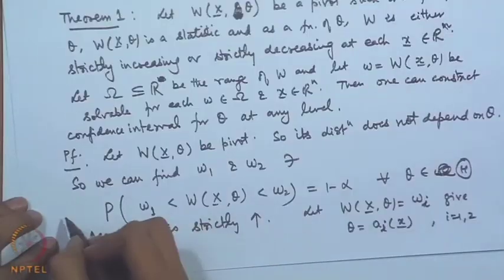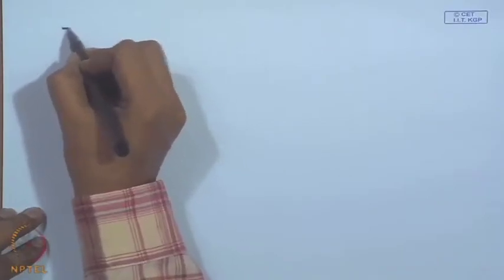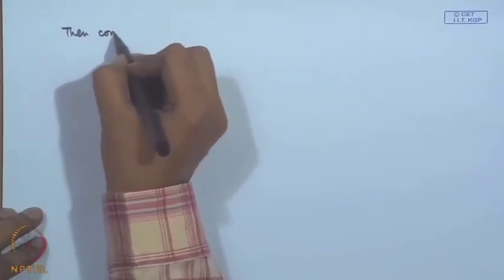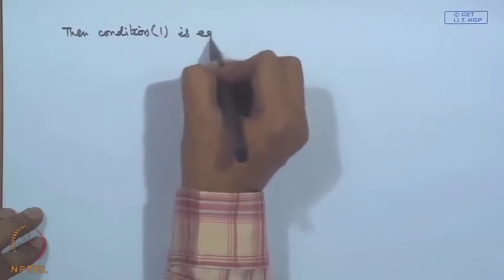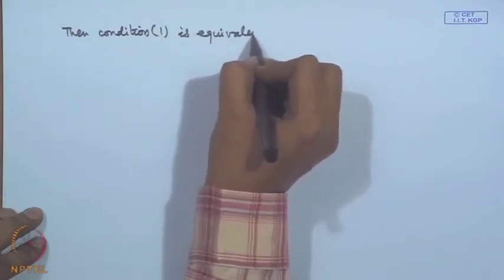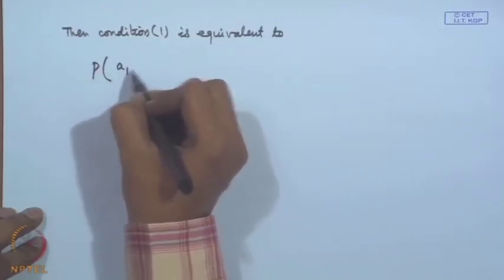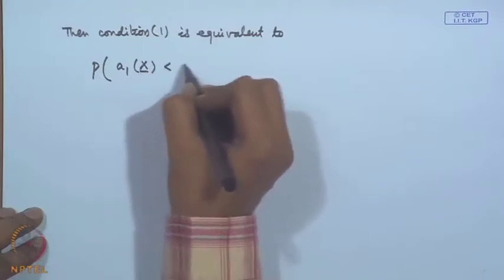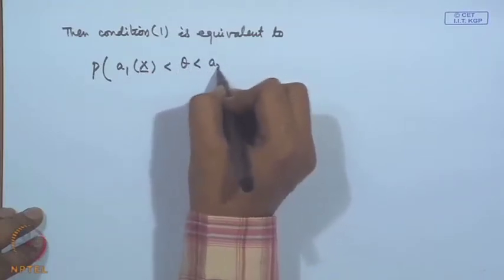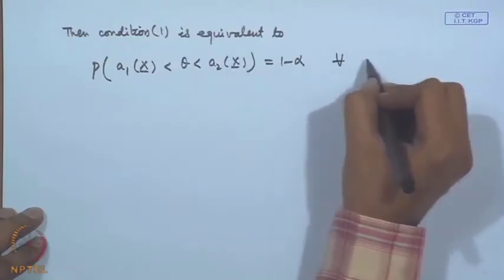If it can be solved, then this condition 1 is equivalent to probability of a 1 x less than theta less than a 2 x is equal to 1 minus alpha.